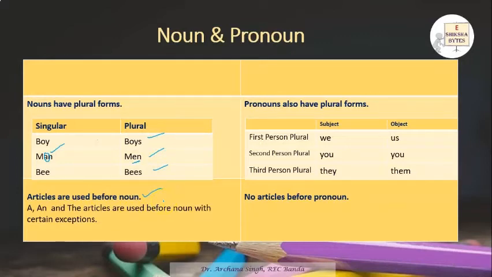Pronouns also have a plural, like we have discussed about the subjective and the objective case in the previous slides. For the first person, if we are using we, the objective case is us. For you, it remains the same because it is the second person, and for the third person, if you are using they as the subject, then the objective case for they is them. And we don't use articles before pronouns. Like we cannot say the he, we don't say that. The they, we don't do that. So these pronouns don't have articles.